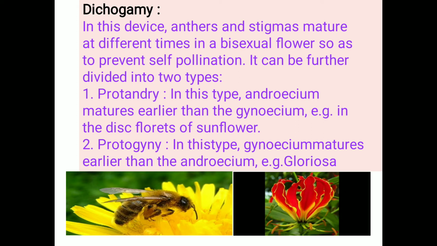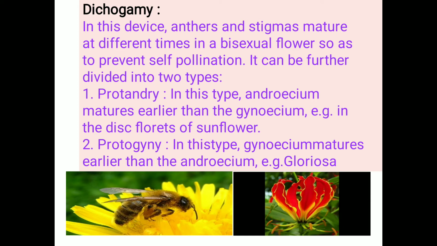While in protogyny, proto means first, gyny means gynoecium. In this dichogamy, the gynoecium matures earlier than the androecium. It takes place in, for example, gloriosa. These two examples are found in our surroundings.